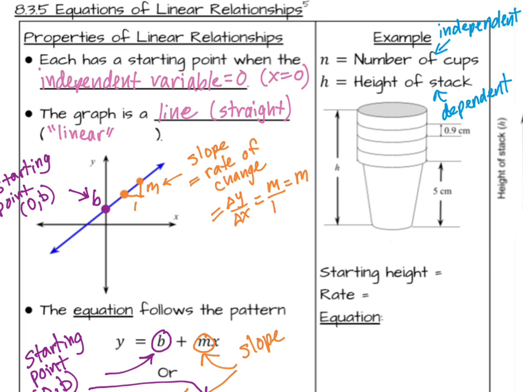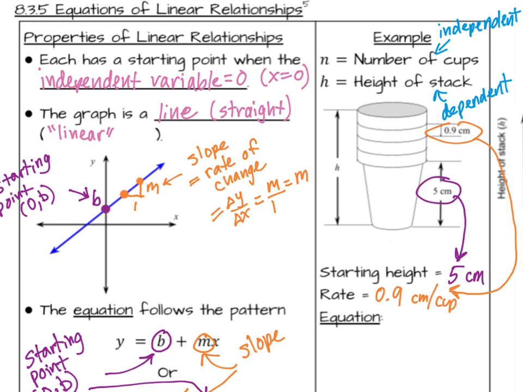So if we look at this diagram, we can see the starting height is going to be when the independent variable is 0. So if I have 0 cups, my model still has a height of 5 centimeters that comes from this base. Of course, nobody would ever make a stack like that, but that's what the model of our equation represents. And then every time I add a cup, I'm going to add 0.9 centimeters to the height of my stack. So that's adding 0.9 centimeters per cup.